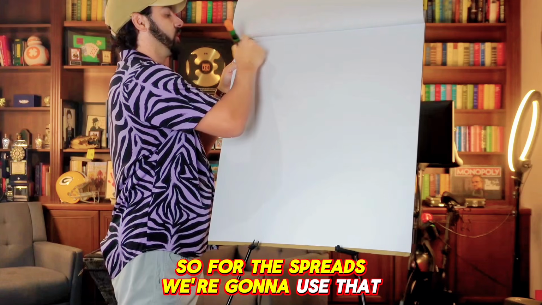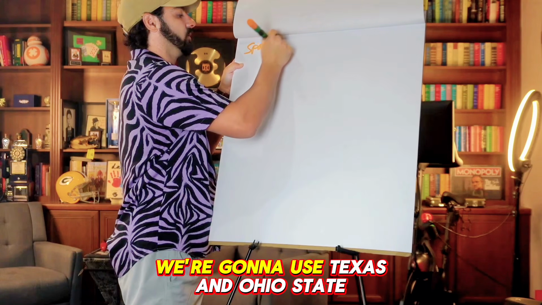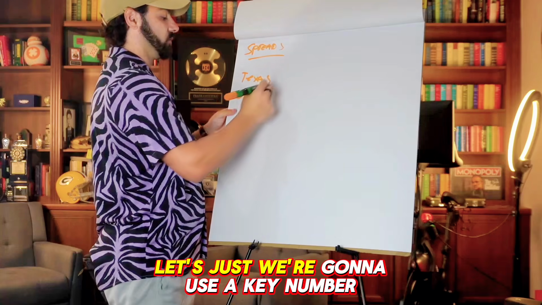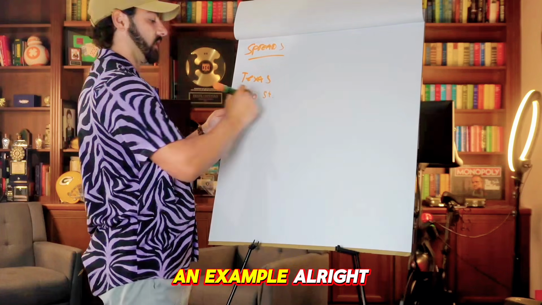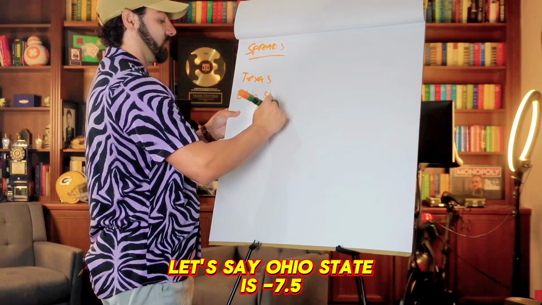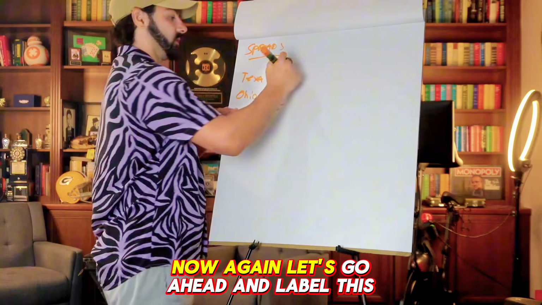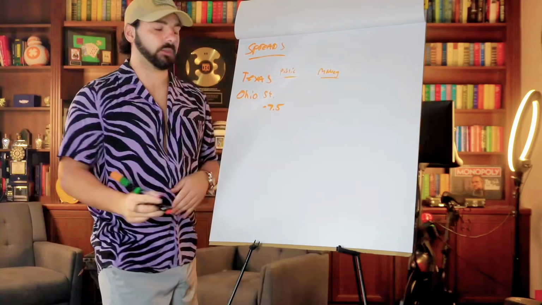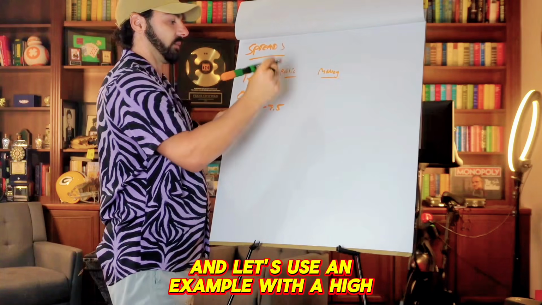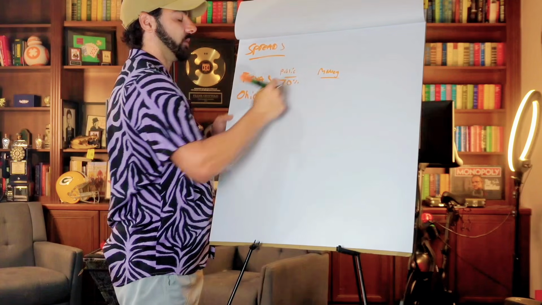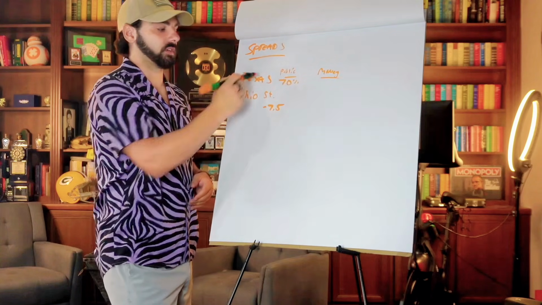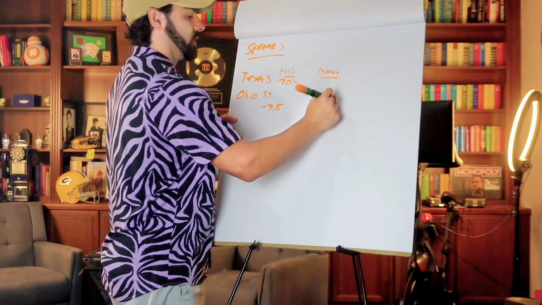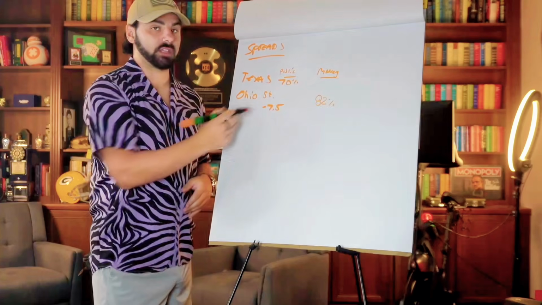So for the spreads, we're going to use that same example. All right, we're going to use Texas and Ohio State. Let's say that the spread in this game, we're going to use a key number spread, so that way we could use that as an example. All right, let's say Ohio State is -7.5. Now again, let's label this being public side, this being the money side. Okay, again, let's use an example with a high percentage here. Let's say 70% of the bets are on Texas +7.5. 70% of the bets are there. But yet, 82% of the money is on Ohio State -7.5.